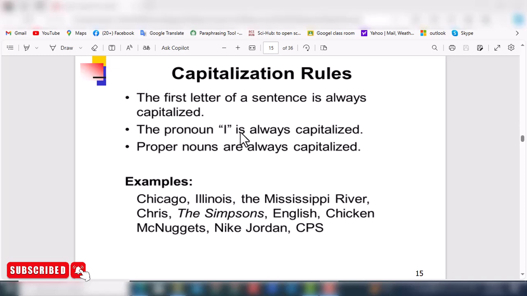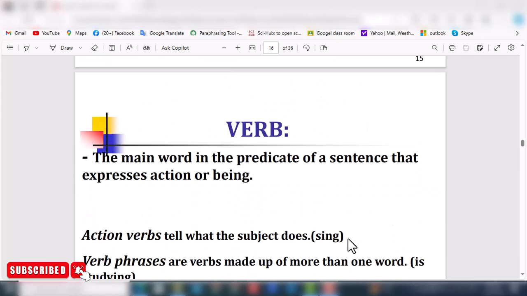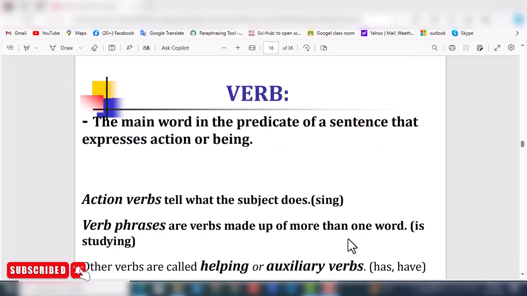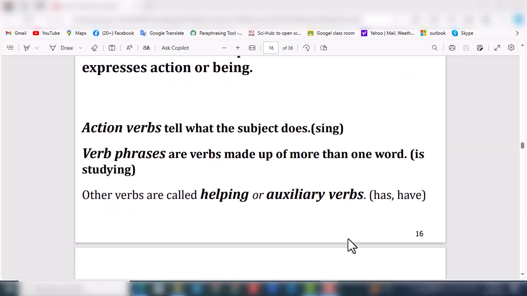So the pronoun I should be capitalized, and then there is the verb. A verb is the main word in the predicate of a sentence that expresses action or being. Action verbs tell what the subject does, like sings. Verb phrases are verbs made up of more than one word, like is studying. These are helping verbs or auxiliaries.